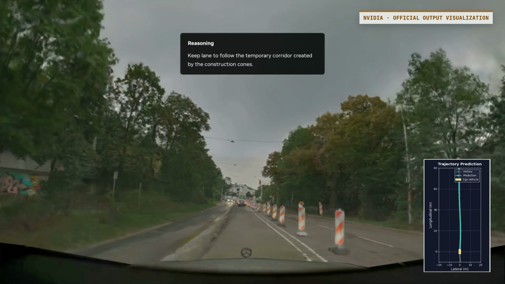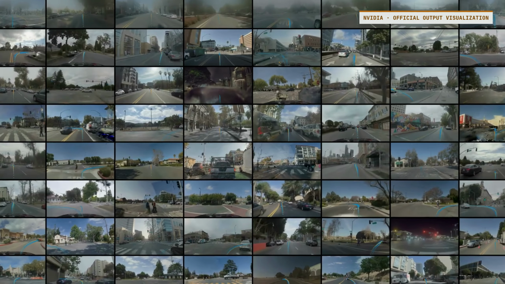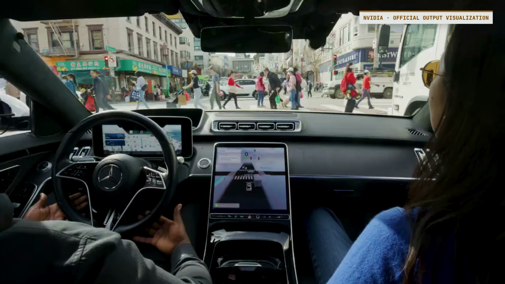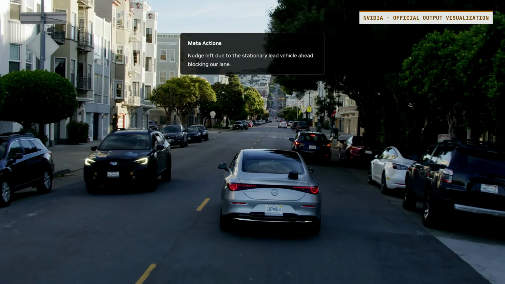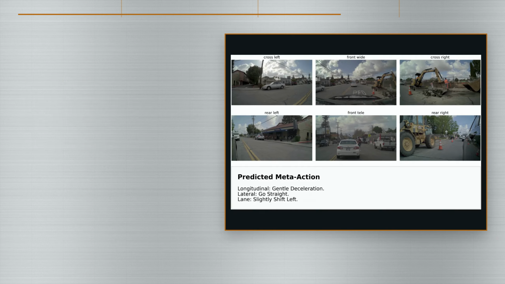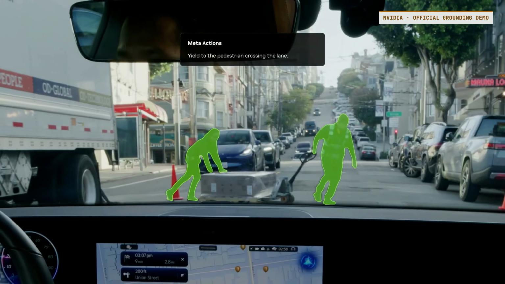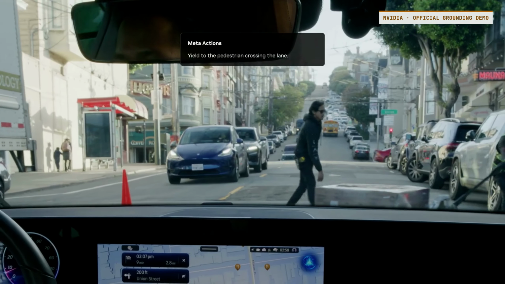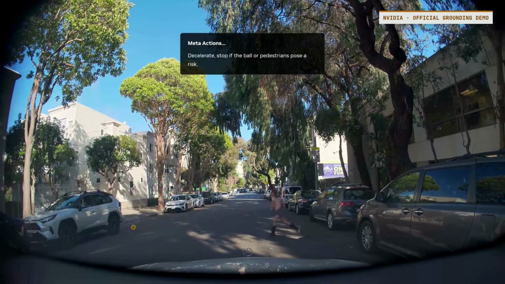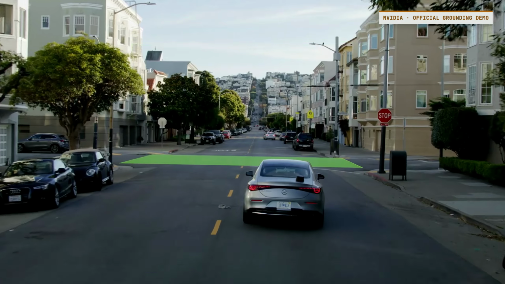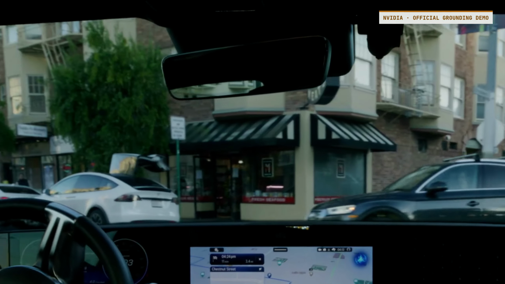The official material does show a useful development workflow. We can see synchronized camera views, a predicted trajectory, written reasoning, meta-actions, and auto-labeling examples. The repository connects those outputs to callable notebooks and code. So the narrow claim is verified. NVIDIA released a working foundation model workflow that can produce these classes of output on provided driving data.